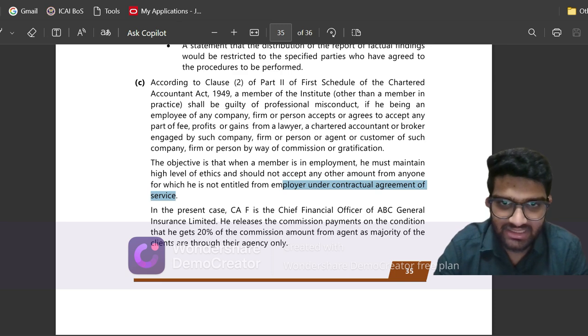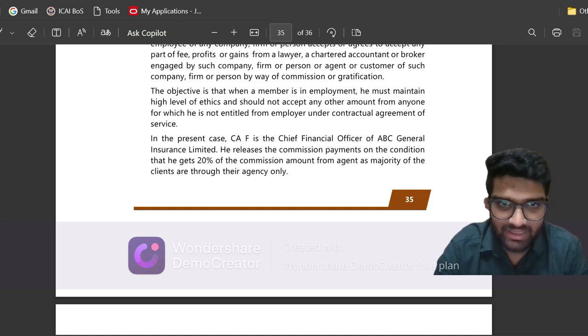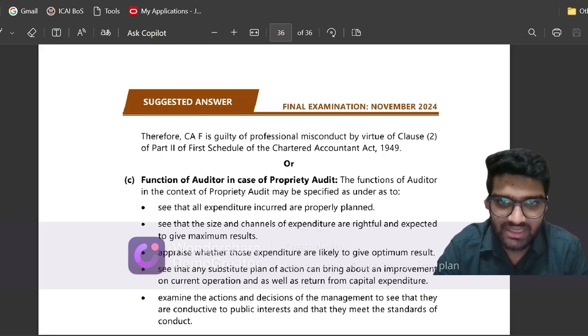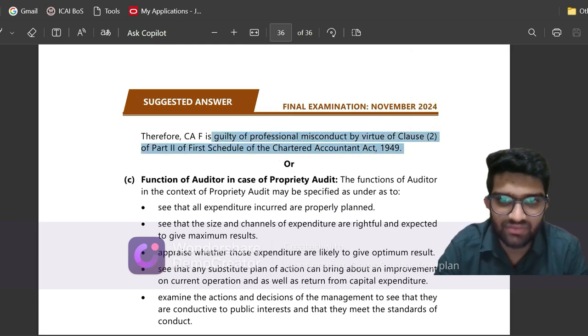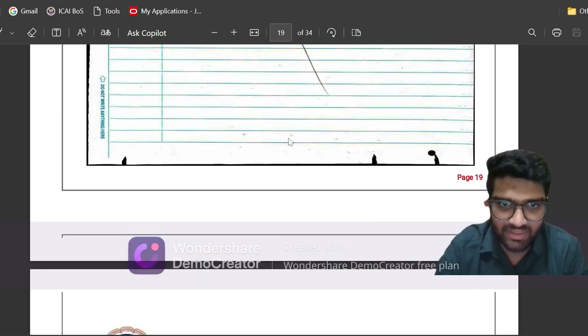ICAI has written that the objective is that the member in employment must maintain the highest level of ethics, which is fine. Now the CFO releases the commission payments on the condition that he gets 20% of the commission. Now CFO is guilty of professional misconduct by way of clause 2 of part 2 of the first schedule. So I've written the exact same answer, but ICAI has deducted 1 mark. Okay, let's go to the next question.